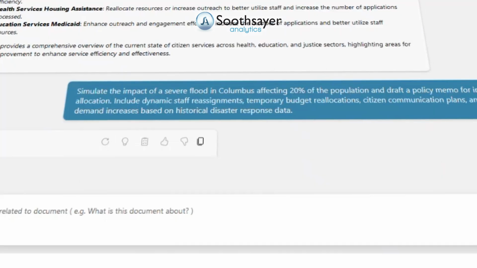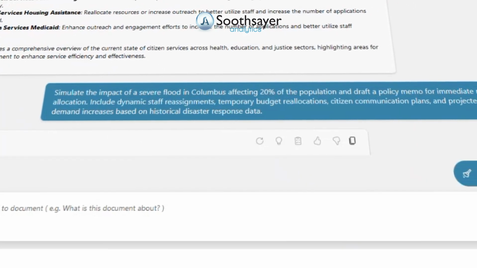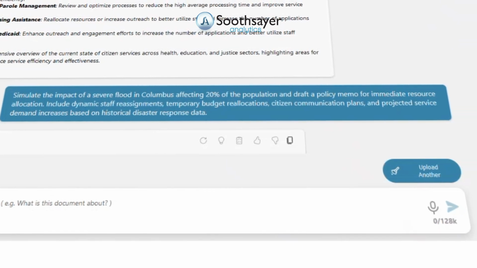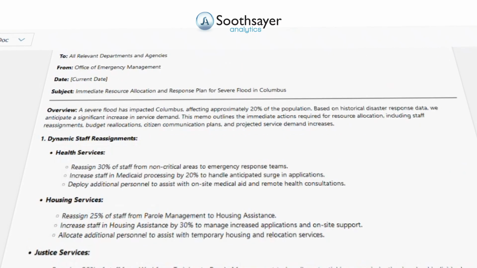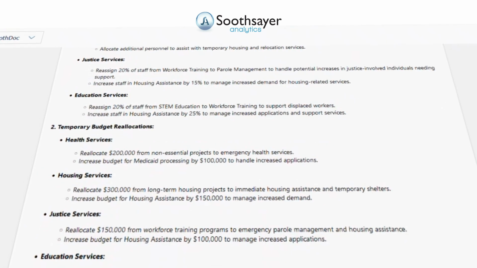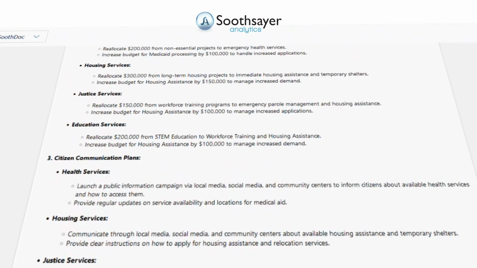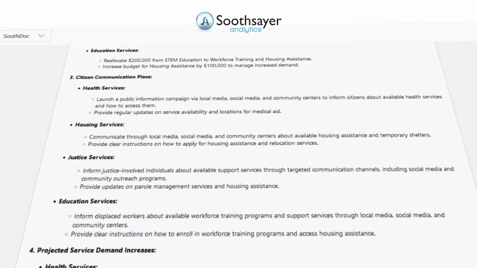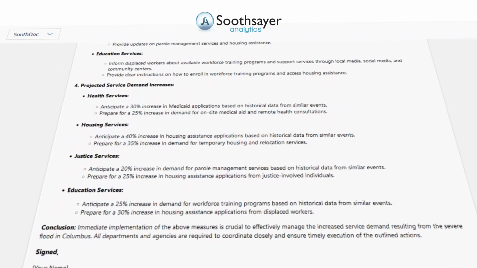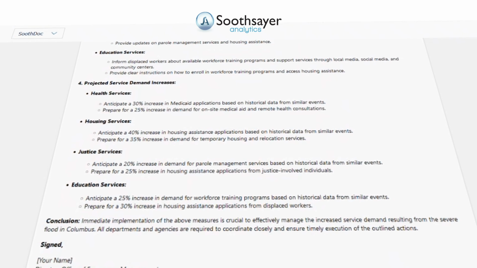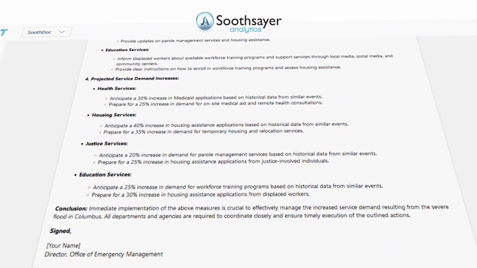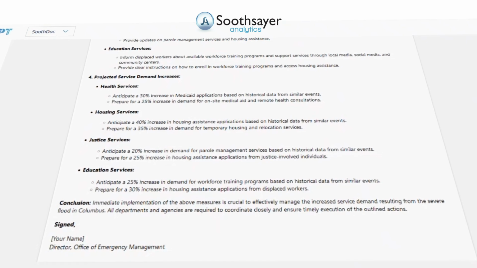citizen services. Now let's simulate the impact of a severe flood in Columbus that affects 20% of the population, and then draft a policy memo for immediate resource allocation. We will include dynamic staff reassignments, temporary budget reallocations, citizen communication plans, and projected service demand increases based on historical disaster response data. This showcases SoothGPT's ability to simulate crisis scenarios and provide actionable policy-level recommendations for efficient and effective